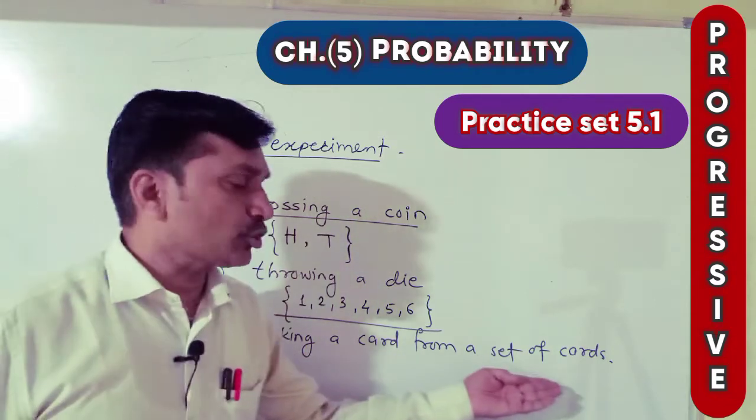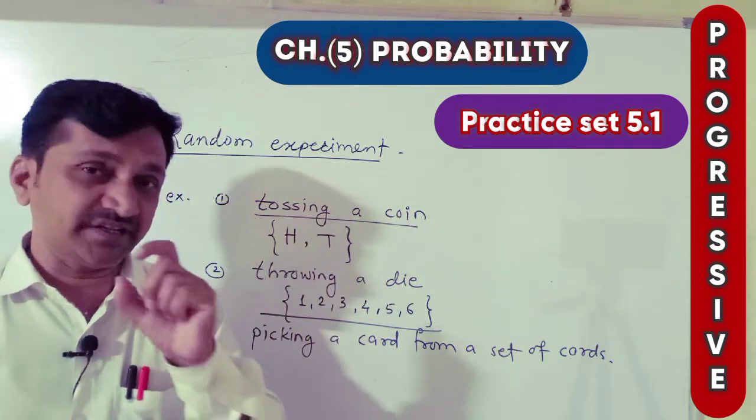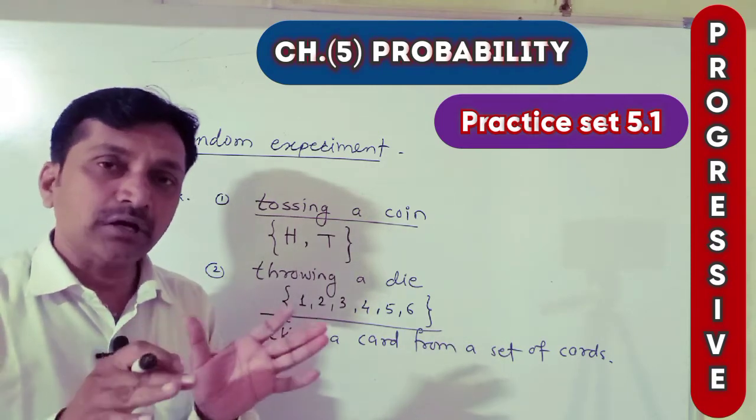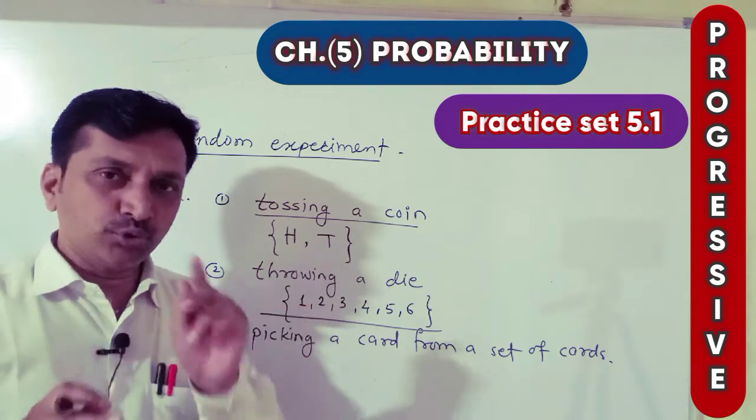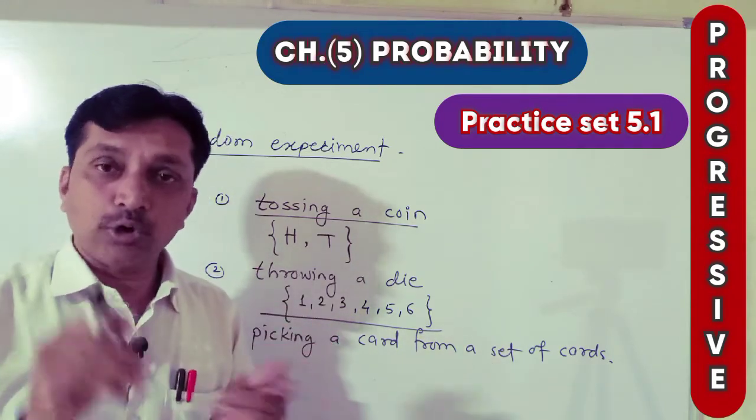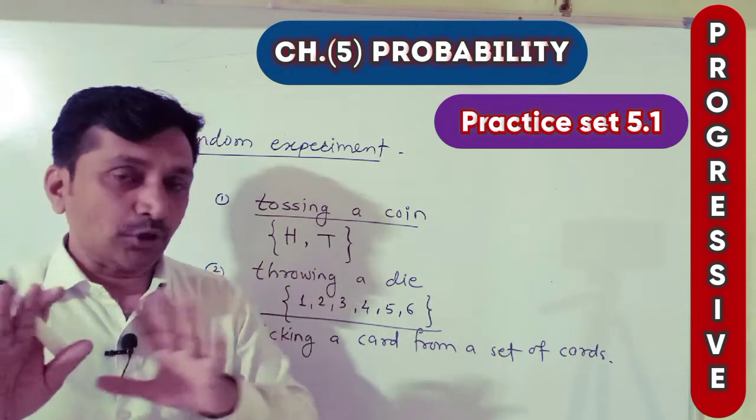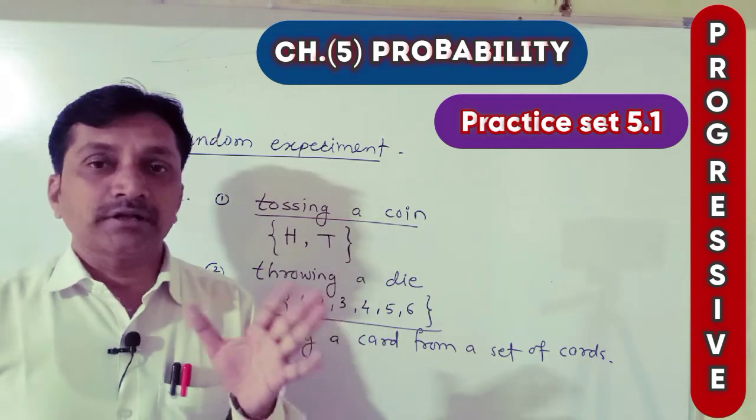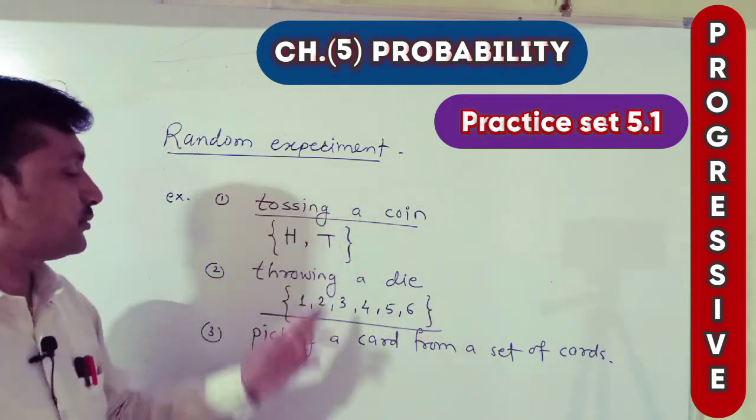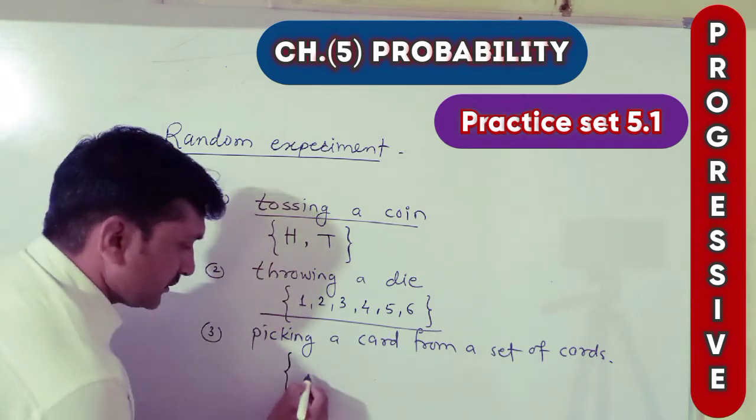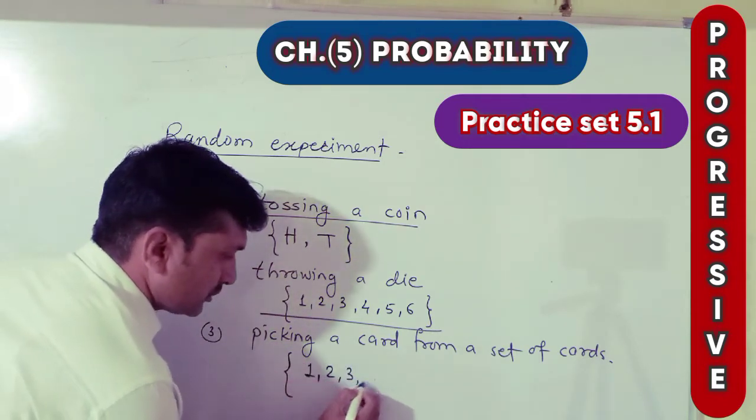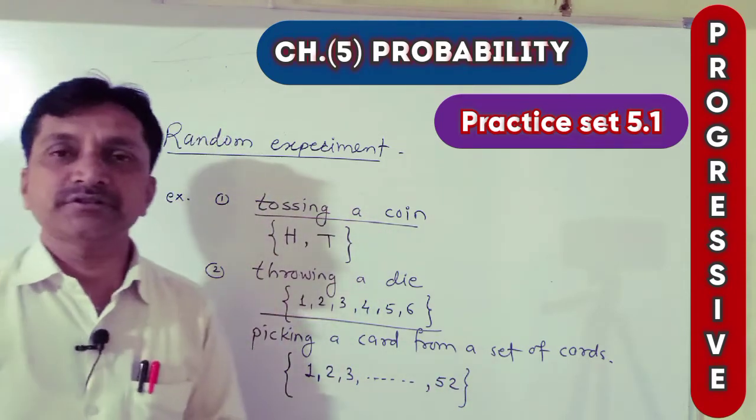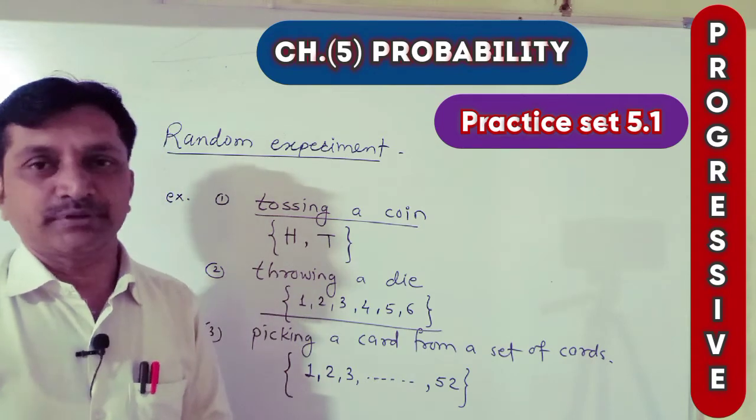Picking a card from a set of cards. There are 52 cards in a set. When we shuffle all cards, then we know that out of 52, one card we will take out. That is all possibilities. But which card will be taken out, we cannot say, and that's why there is uncertainty. This is a random experiment. And if you want to write it, then there are 52 cards, 1, 2, 3, and so on. We can write here 52, bracket close. This is the way to represent the random experiment.